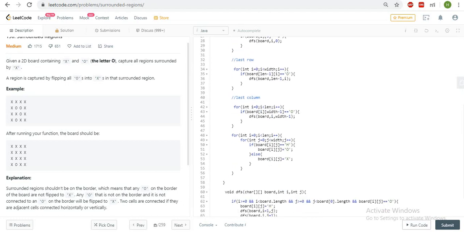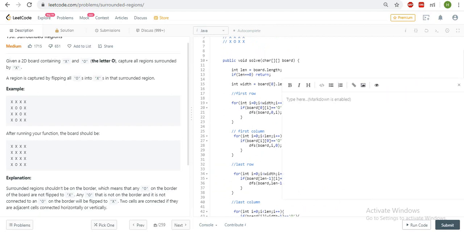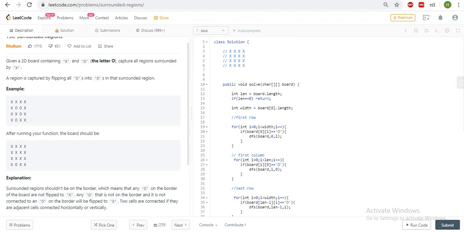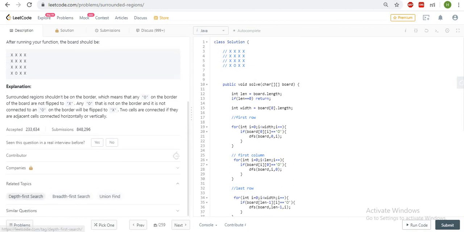So in the last step, I am just iterating on the 2D array and placing O in place of H, and X in place of the other O's which are surrounded by X. So this is just a simple algorithm that I have applied on this problem. Here I've used DFS, but you can use the breadth first search algorithm also. In the topics they have mentioned you can use depth first search, breadth first search, or union find.